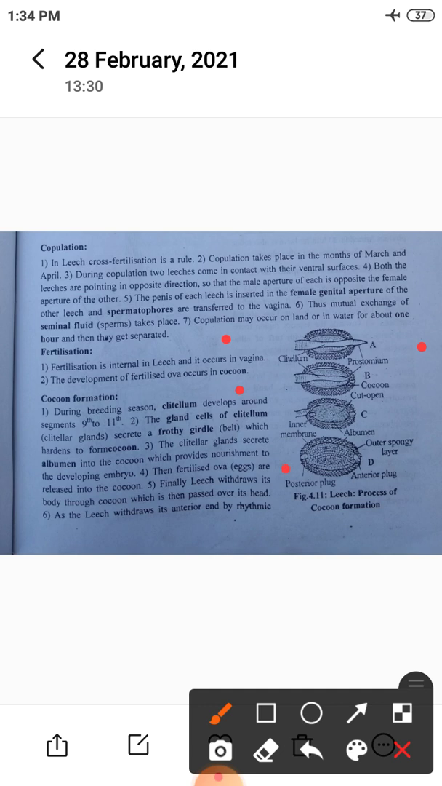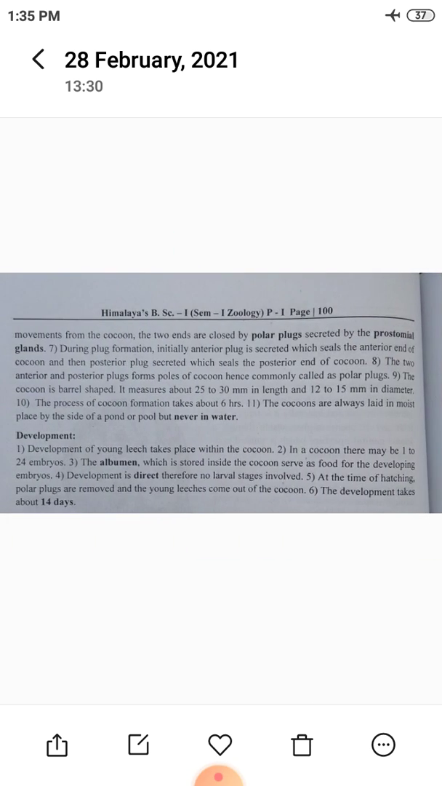Then fertilized ova are released into the cocoon. Finally, the leech withdraws its body through the cocoon, which is passed over its head. As the leech withdraws its anterior end by rhythmic movements, the two ends are closed by polar plugs secreted by prostomial glands. First the anterior plug is secreted to seal the anterior end of the cocoon, and then the posterior plug seals the posterior end.